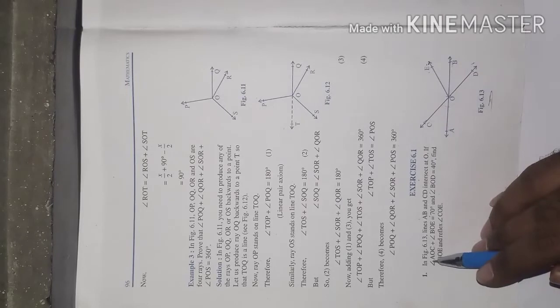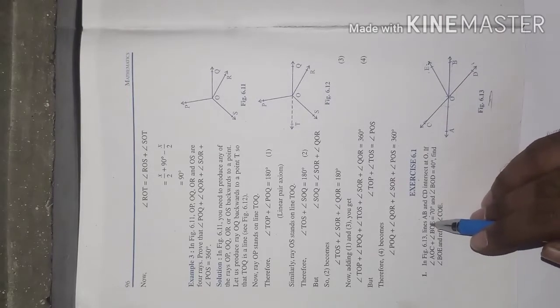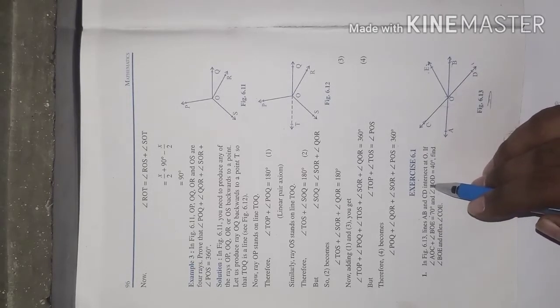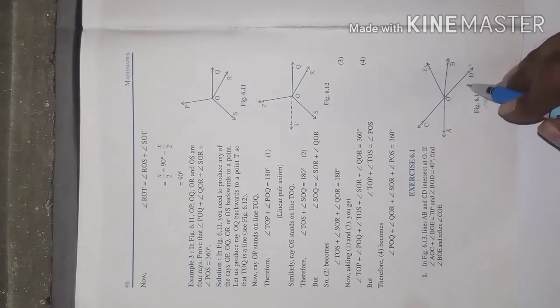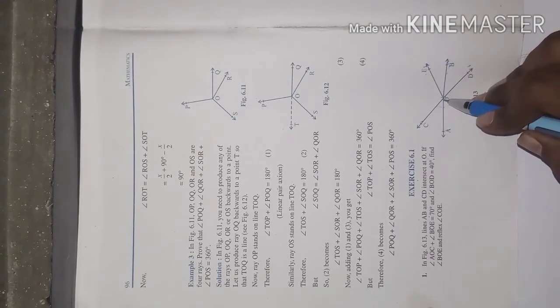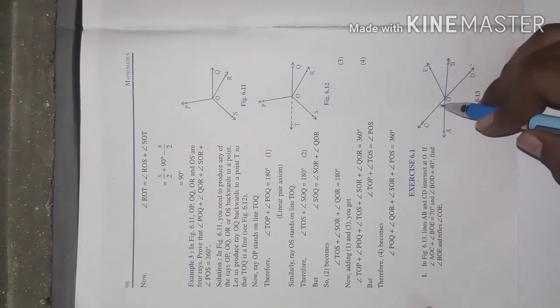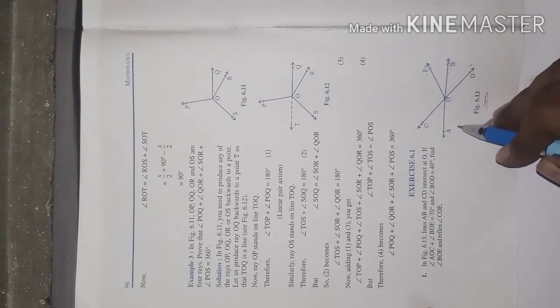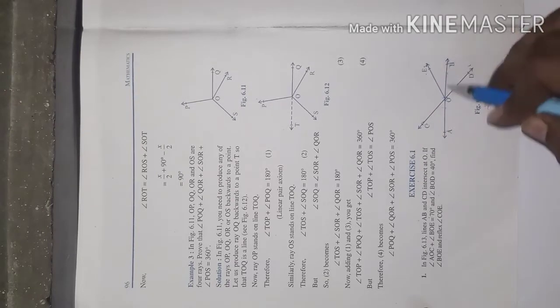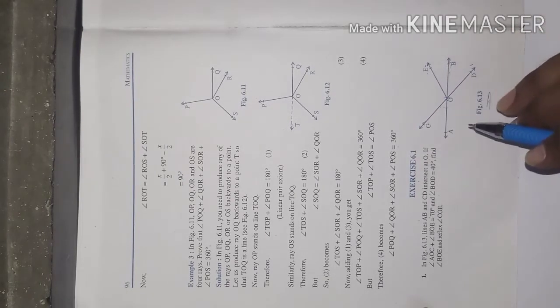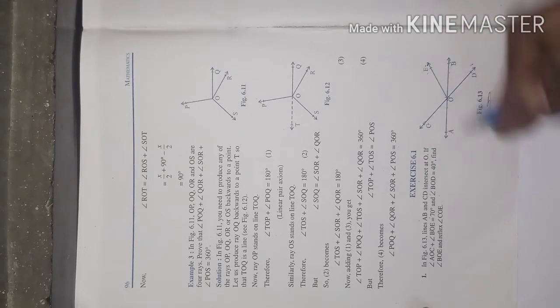Exercise 6.1. In figure 6.13, lines AB and CD intersect at O. See, lines AB and CD intersect at O. Lines intersect means the vertically opposite angles are equal, yes or no? Angle AOC and angle BOD are equal here, I can say. Let us use this in an example.